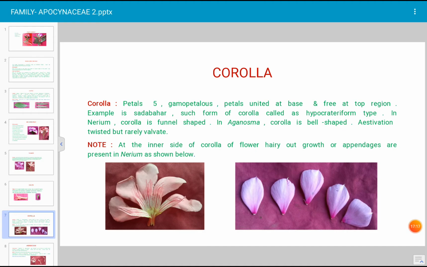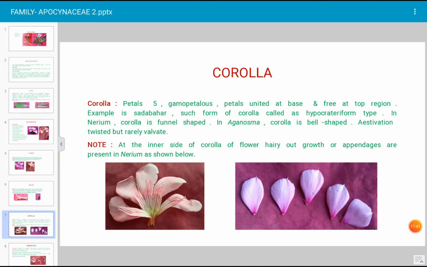In this way all the petals are organized. In the bud stage of the flower in Sadabahar, twisted aestivation is very clear. Such arrangement of petals is termed twisted aestivation.